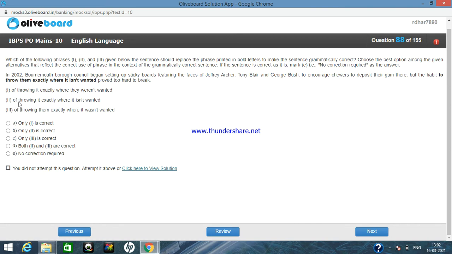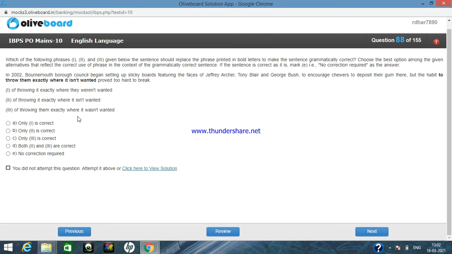In the second sentence we can see: of throwing it exactly where it is not wanted. Yes, this is true because we are talking about the gum here and where it is not wanted, so it is making sense, right? We are just holding option number 2 because we are confused, and once we go through option number 3, then we can understand.